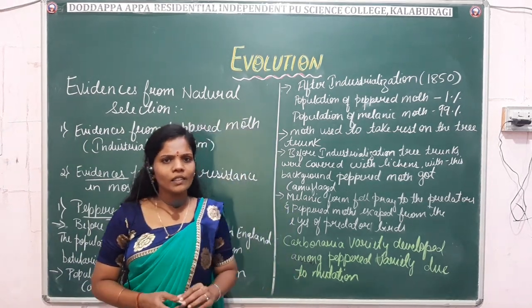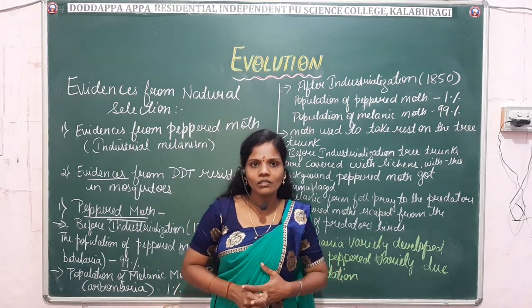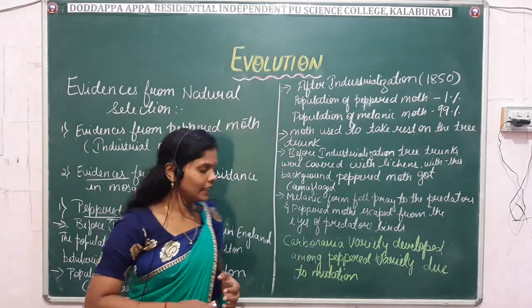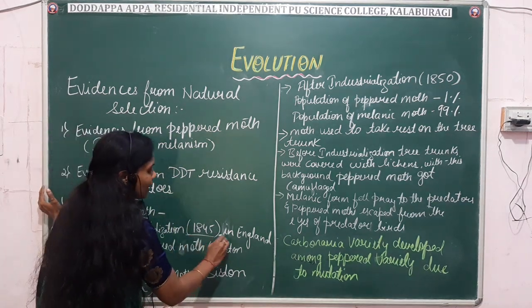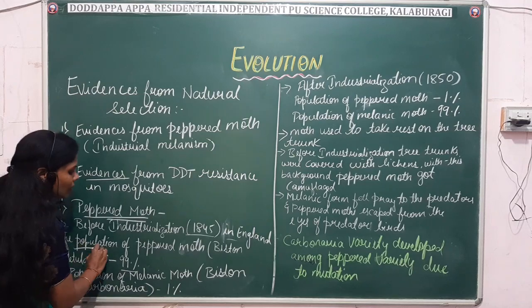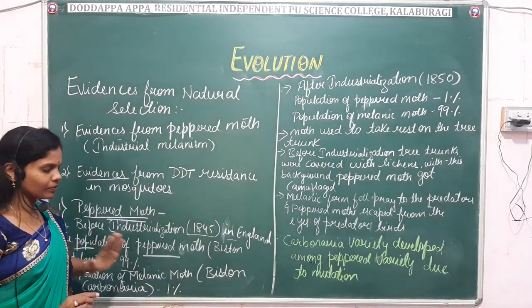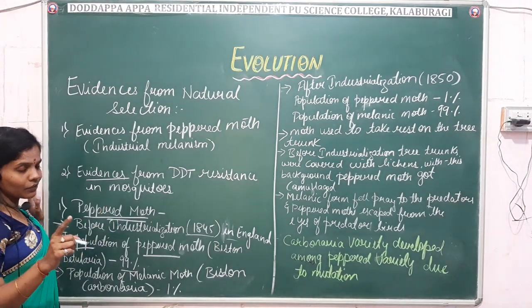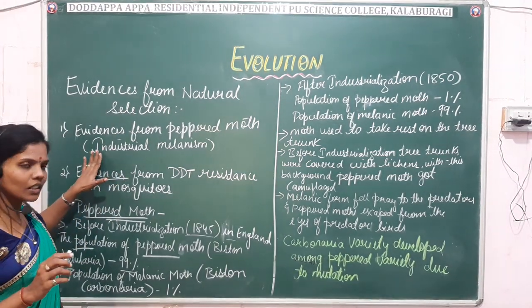Before the industrial revolution, that is in the year 1845, before industrialization in England, there was a population of the peppered moth. So first we are dealing with the first example, the evidences from the peppered moth, also known as industrial melanism.